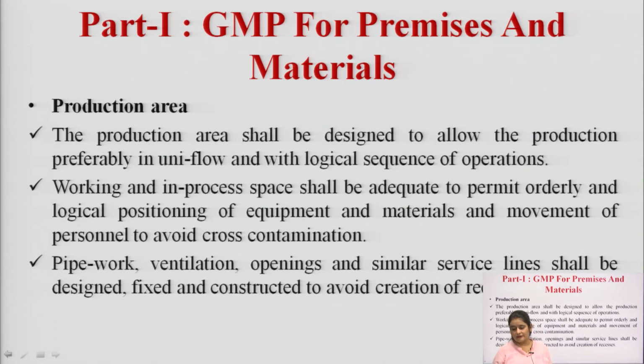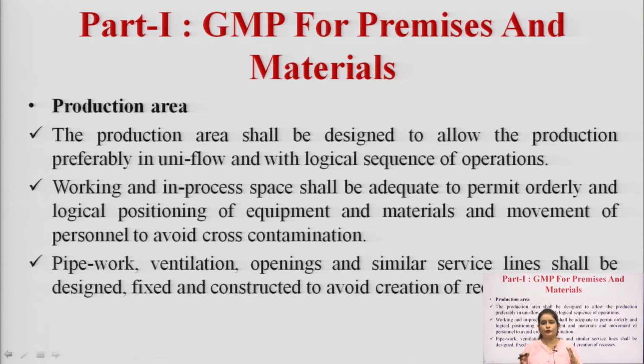So, next our general requirement is production area. We have discussed water system, disposable waste, location, layout of factory, and warehousing. Now, where the manufacturing will be run, we should also take care of that particular area. The production area shall be designed to allow the production preferably in uniflow, and it must be free from cross contamination.